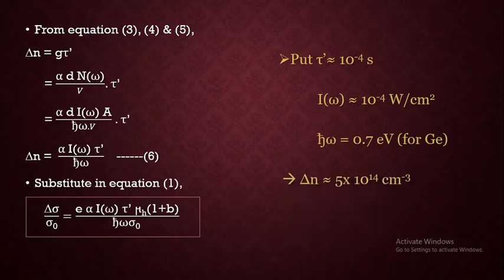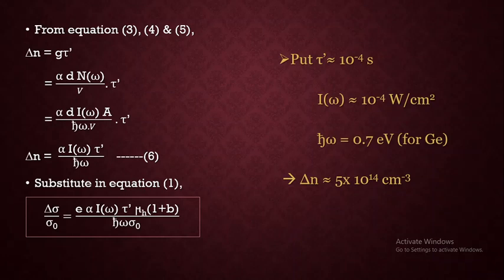If you substitute the values, we find that the excess number of carriers delta n comes to approximately 5 into 10 raised to 14 per centimeter cube, and this value is very much appreciable.